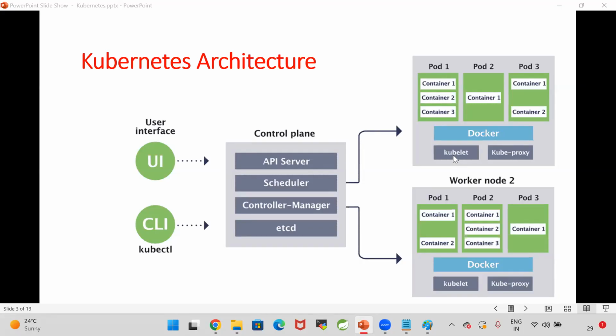What is there in the kubelet? Kubelet will maintain how much memory is utilized in the worker node, how much memory is available in the worker node, how many pods are running in the worker node, can we create a new pod in the worker node or not, do we have space to run the new pod or not. All that information will be maintained by kubelet. Kubelet is called a node agent. Got it? All questions clarified?